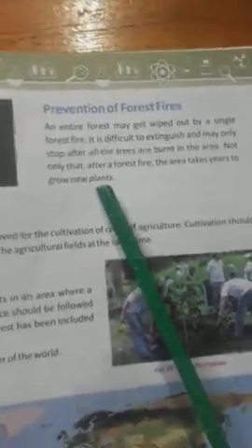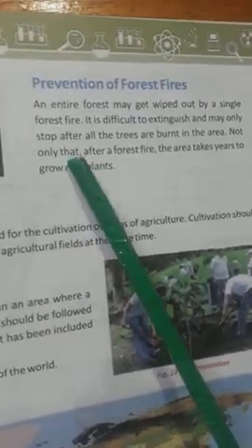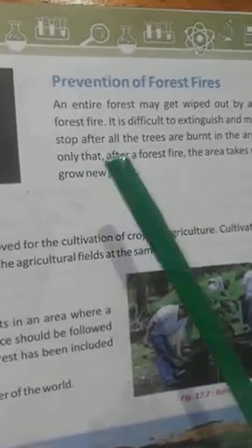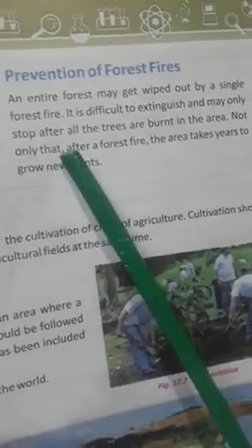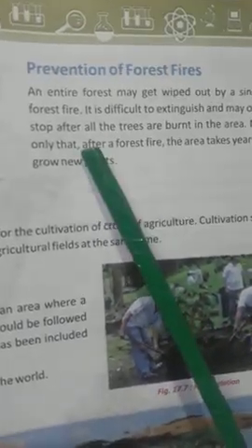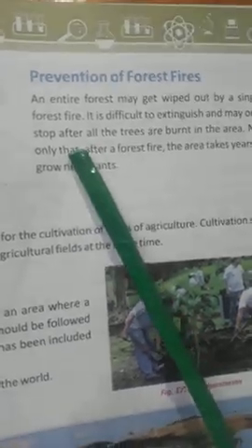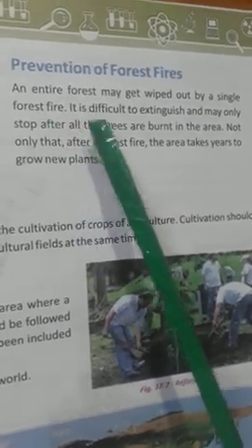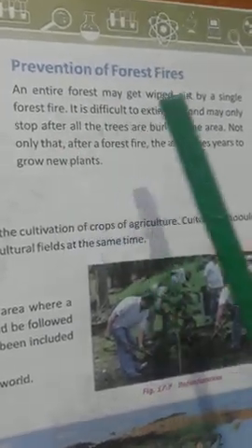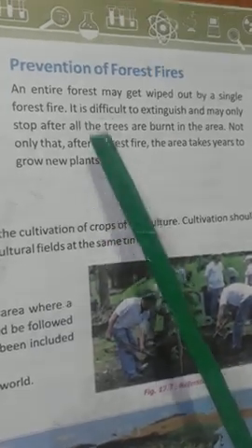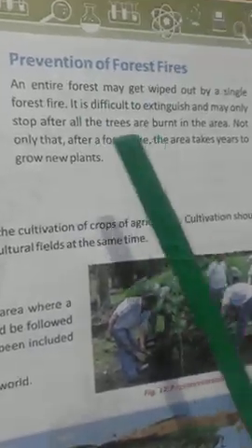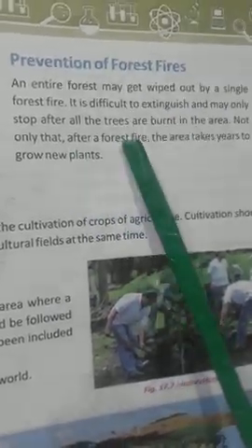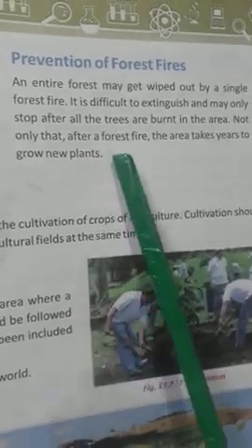So even in the forest, here it says that even a single piece of matchstick can burn the whole area of the forest. So we should always be alert and very careful even in the forest, because once the entire forest starts getting burned, it may wipe out everything, the animals, the natural things, and also human beings, and it may wipe out all the houses also. So we have to save the forest from burning.